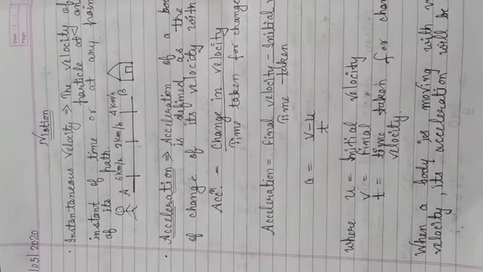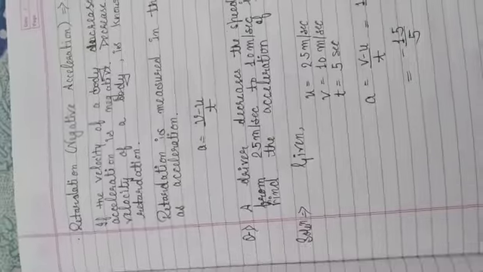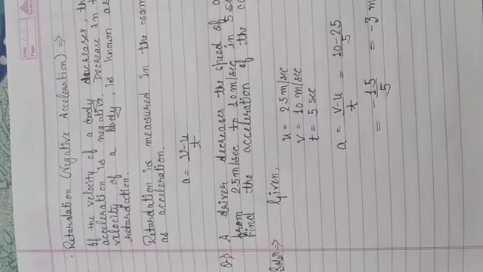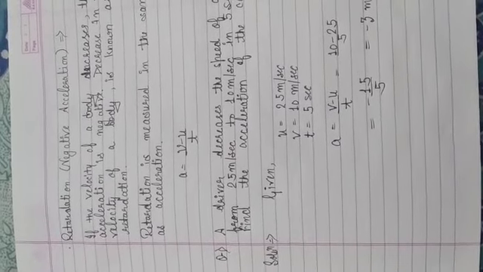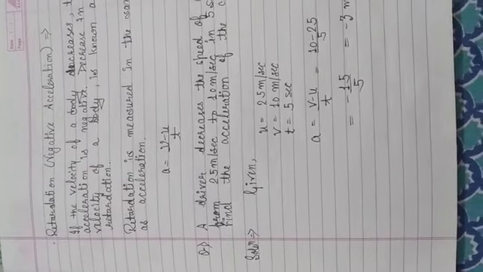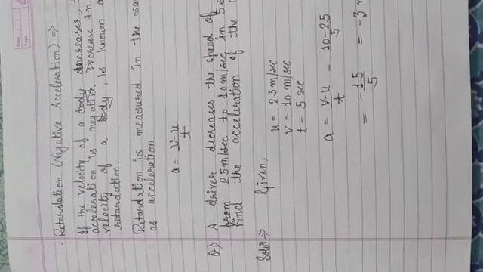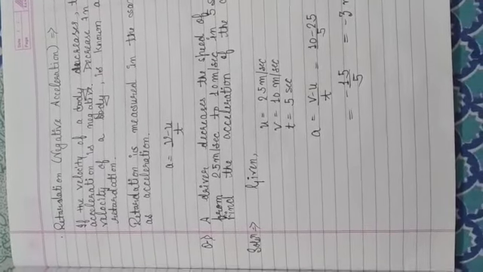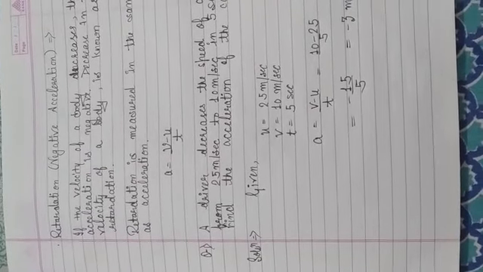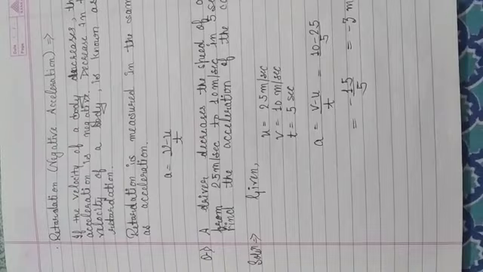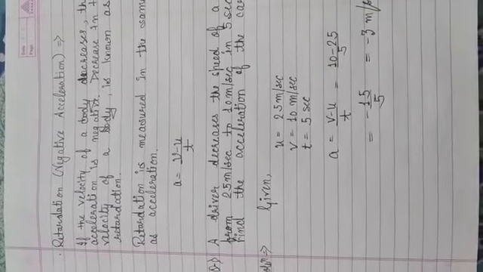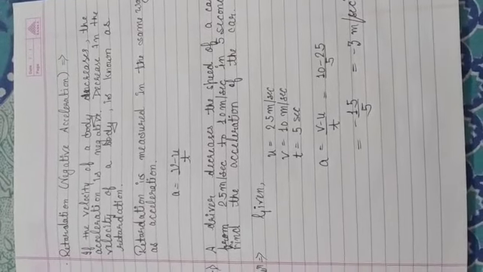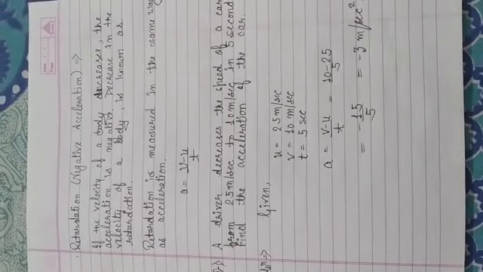Now we will understand retardation. Whenever the velocity of the body is increasing, we call it positive acceleration. जब भी किसी बॉडी की वेलोसिटी बढ़ती है तो हम उसे पॉजिटिव एक्सेलरेशन कहते हैं. इन द सेम वे, व्हेनेवर द वेलोसिटी ऑफ द बॉडी इज डिक्रीजिंग, वी कॉल इट रिटार्डेशन. सो वी कॉल इट नेगेटिव एक्सेलरेशन. एंड नेगेटिव एक्सेलरेशन इज नोन बाय वन मोर टर्म which is retardation. So retardation is nothing but negative acceleration, and it can be explained by whenever the velocity of the body is decreasing, it is termed as retardation.